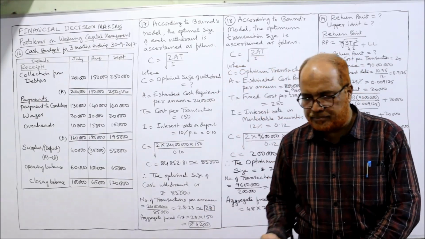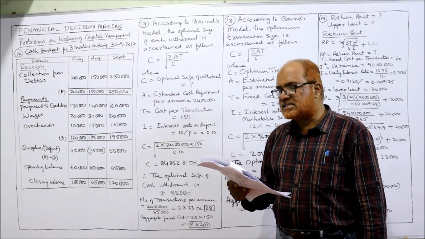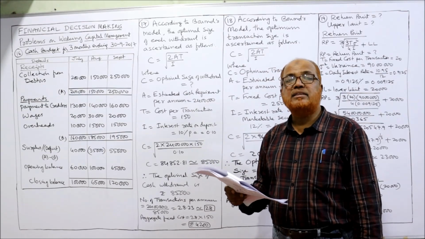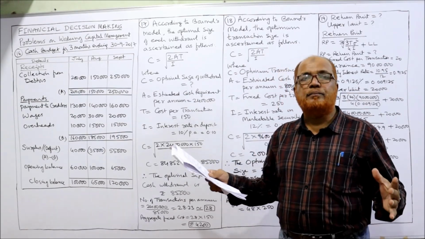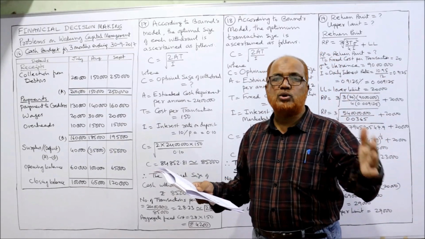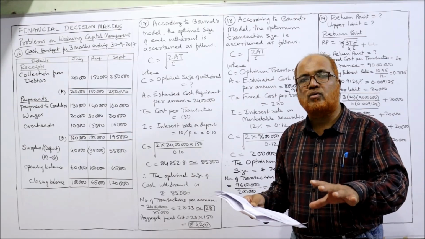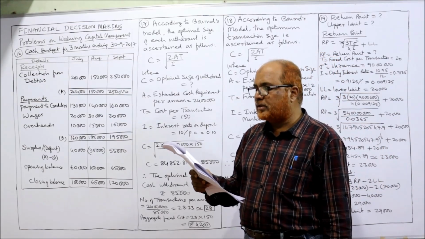Now, 18th problem. Alekia Limited has an estimated cash payment of 8 lakh for a month. Month means every month 8 lakh. We want per annum, so 8 lakh into 12, 96 lakh will be the cash requirement for 1 year. The payments are expected to be steady over the period.